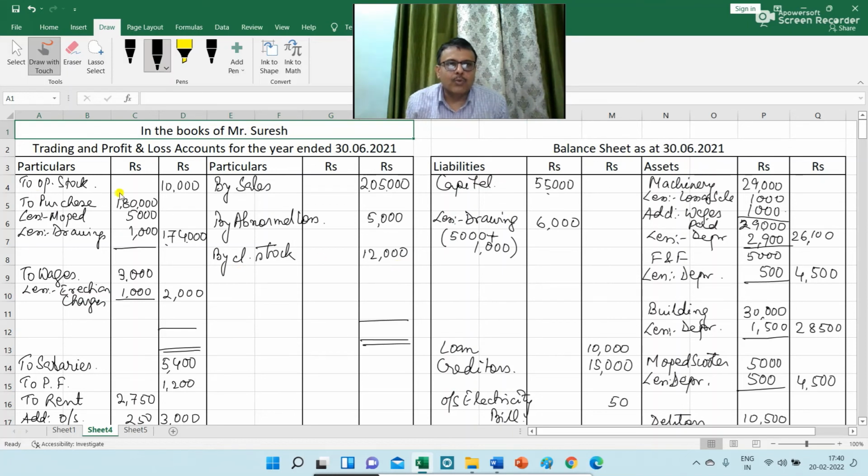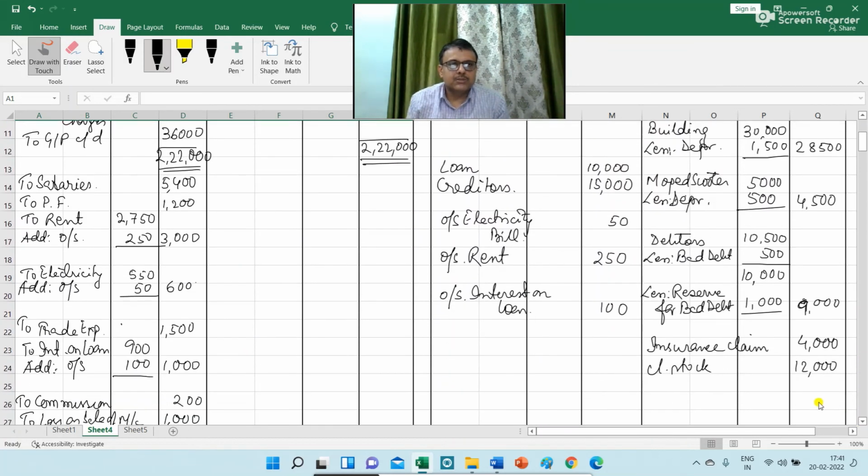And on the debit side you have opening stock of 10,000, then net purchase is 1,74,000 after reducing for purchase of moped 5,000 and for additional drawing by proprietor rupees 1,000, and wages 3,000 and less erection charges 1,000. So you have a gross profit for rupees 36,000. So total of trading account is 2,22,000.